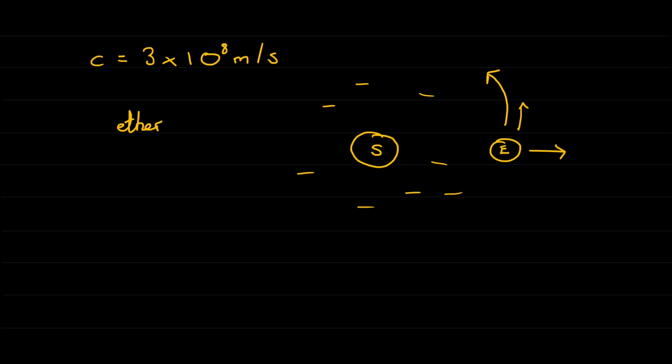But if you shine some light from a torch, then even if I were to run alongside that light at some speed very close to the speed of light, and I looked at that light, I would still expect to see it shoot past me at c, 3 times 10 to the 8 meters per second. And it turns out that simply accepting this fact, along with some other basic ideas, is enough to develop the theory of special relativity.